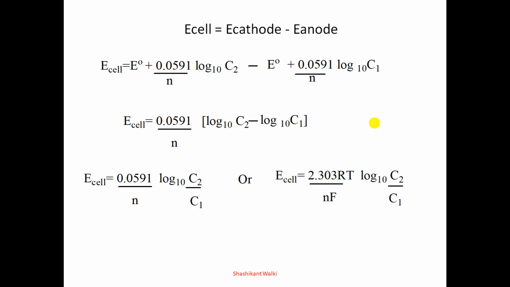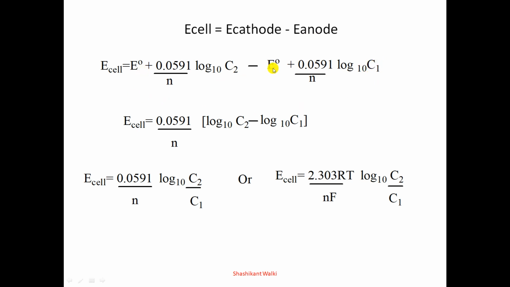Now the EMF of the concentration cell: E cell is equal to E cathode minus E anode. That means E cathode, the potential developed by the cathode, minus E anode, the potential developed by the anode. By the Nernst equation, E cathode is given by E naught plus 0.0591 divided by n into log of C2, that means the molar concentration of metal ion at the cathodic side, minus E anode, which is given by the Nernst equation E naught plus 0.0591 divided by n into log of C1 concentration. That means the metal ion concentration at the anode side.